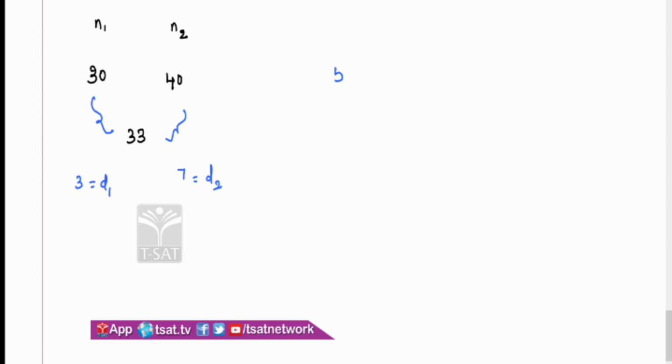Sometimes I don't say anything, let's say 50, let's say 35, and I'm saying capital A is capital A only. What is your D1? Will you write capital A minus 50 or 50 minus capital A? See here, 35 is lesser, 50 is larger. Therefore, your A should be in between 35 and 50. So A should be less than 50 and more than 35. Therefore, D1 is 50 minus A, your D2 is A minus 35. Like that you should be able to write, because I need the positive difference. And writing positive difference is very, very important in this case.